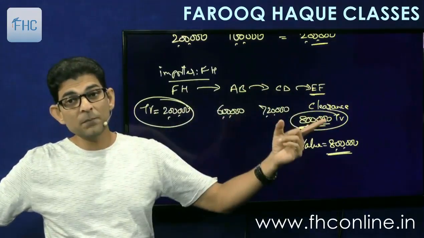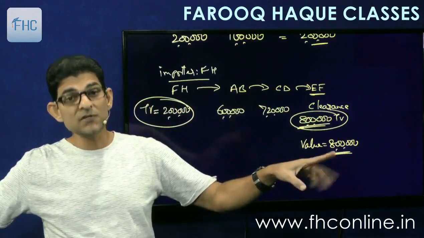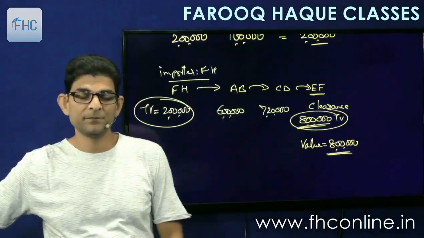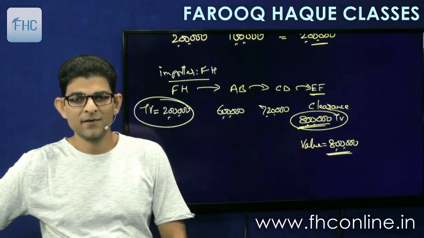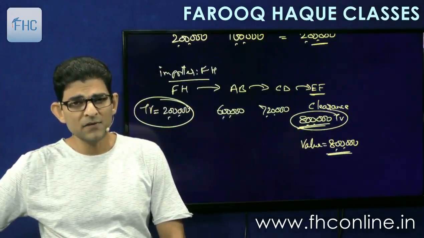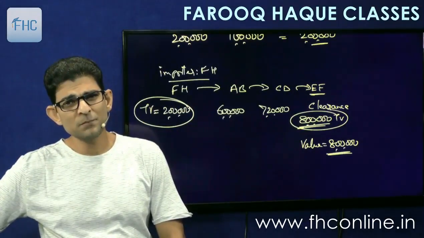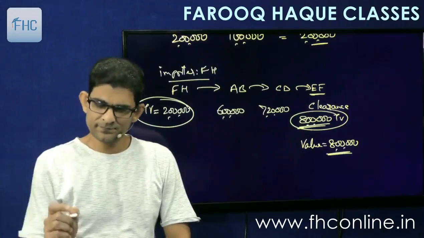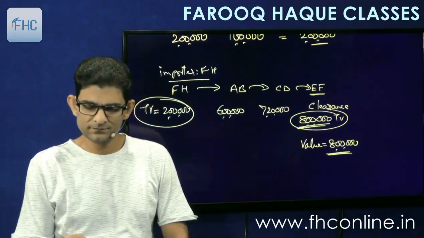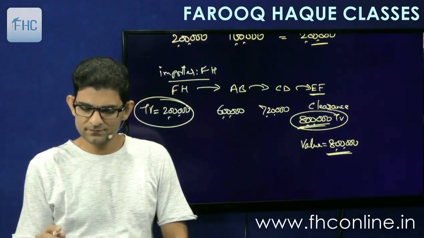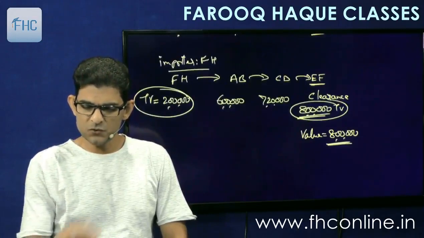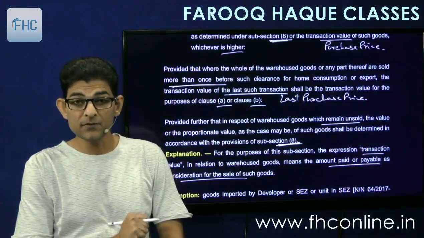So 2 lakh will be compared with 8 lakhs and we will take whichever is higher. And if it is part, then we'll take proportionate amounts. Simple. Understood? Very simple.